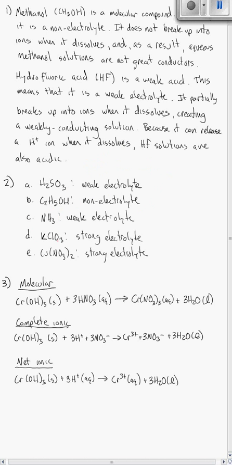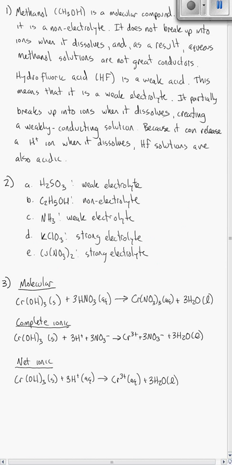The next two compounds, KClO3 and CuNO3, are both ionic compounds. They contain metals and nonmetals. And the first one is called potassium chlorate. It's got a potassium bound to a chlorate ion. The second one would be copper 2 nitrate. It's got a copper 2 ion bound to 2 nitrate ions. Because they're ionic compounds, they are strong electrolytes.